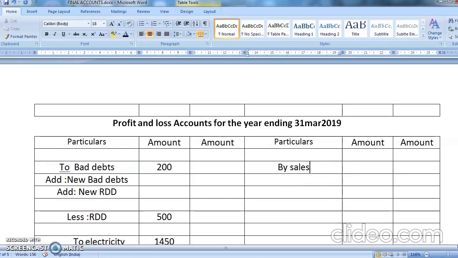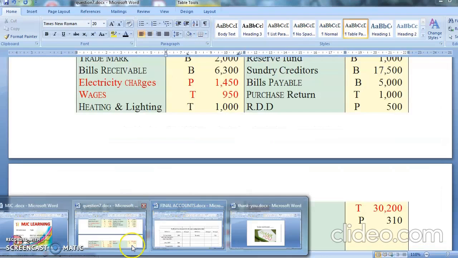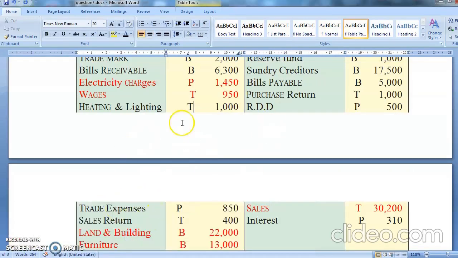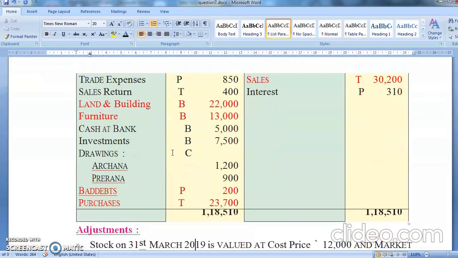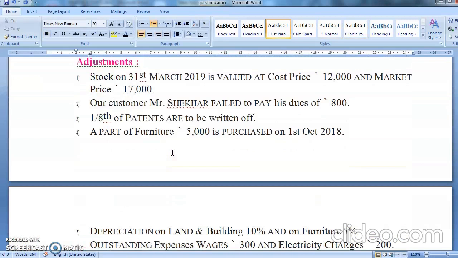You know why we are leaving the first line. If it is profit, you write here. If it is a loss, you write here. 310. So by this, we have completed the posting of trial balance. Okay, students, again I'm repeating the same thing. The posting is going to fetch you minimum 8 to 9 marks in the examination. At least start doing posting properly.